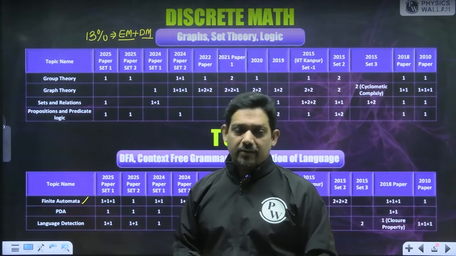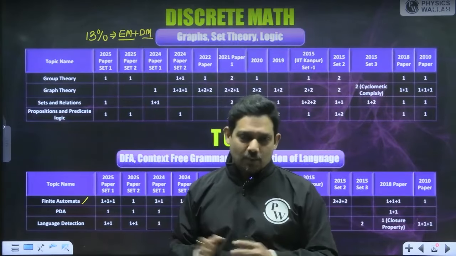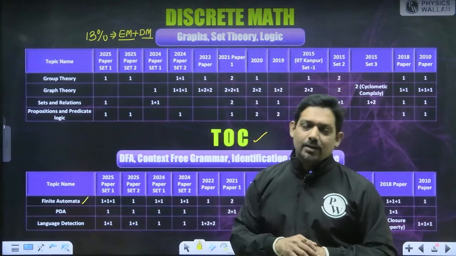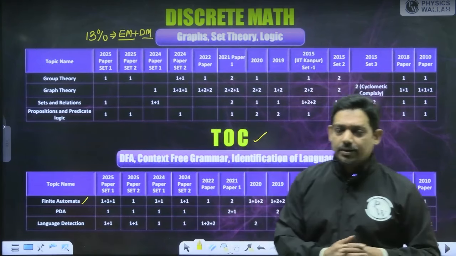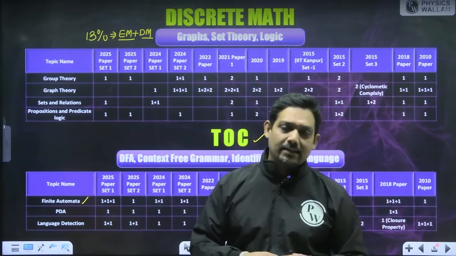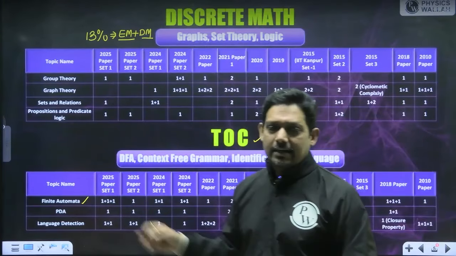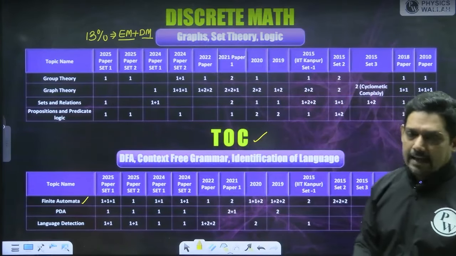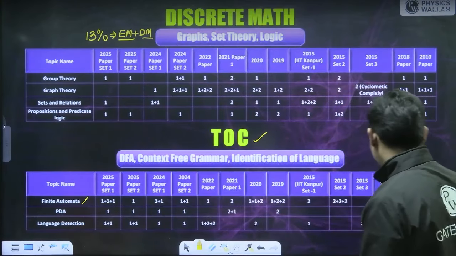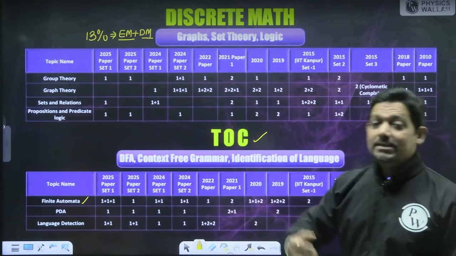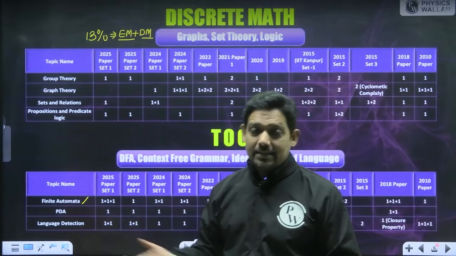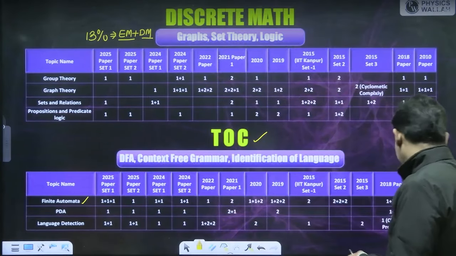You have covered everything. The syllabus is very small, and I don't see any reason for not covering the TOC, because one part is FA, finite state machine, another part is PDA, and another part is Turing machine. So only 3 parts are there in the TOC, and that covers things entirely. Only 3 columns are there, but it doesn't mean the TOC syllabus is small. It also has a very large syllabus.